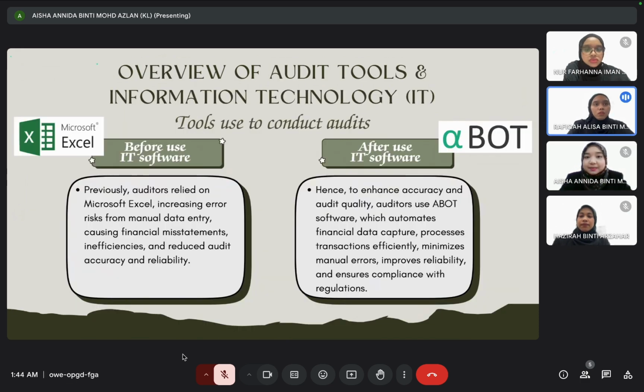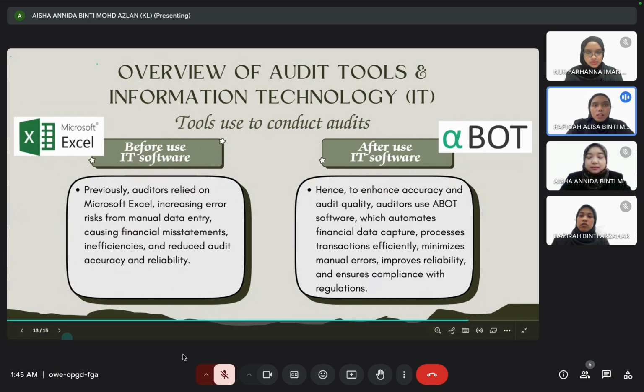So next is the overview of audit tools and information technology, IT. So here is the information that we got from PT Wong. Previously, auditors relied on Microsoft Excel, increasing error risk from manual data entry, causing financial misstatements, inefficiencies, and reduced audit accuracy and reliability. So hence, to enhance accuracy and audit quality, auditors use AirBot software, which automates financial data capture, processes transactions efficiently, minimizes manual errors, improves reliability, and ensures compliance with regulations.